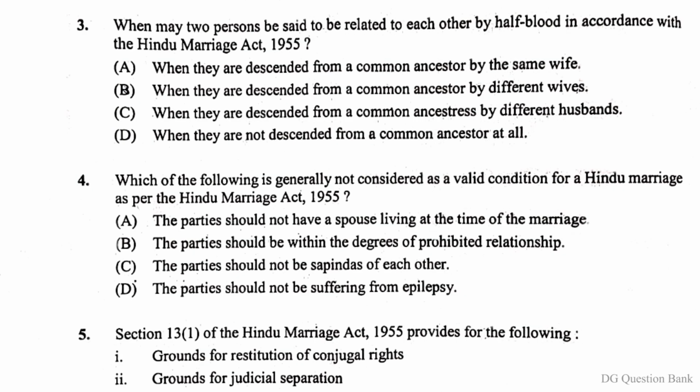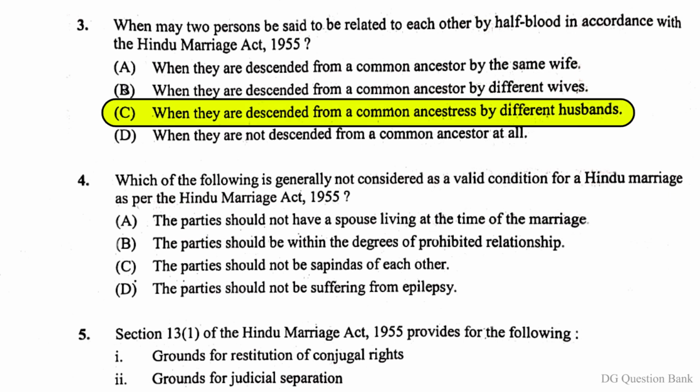Question number 3. When may two persons be said to be related to each other by half-blood in accordance with the Hindu Marriage Act 1955? The right answer is option C. When they are descended from a common ancestor by different husbands.